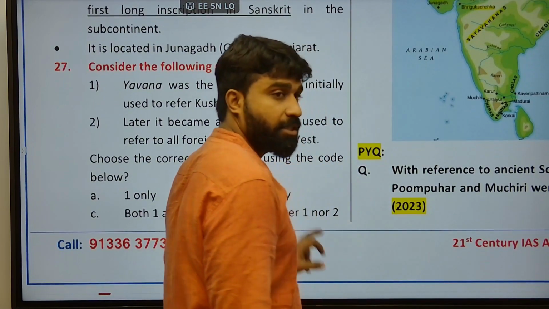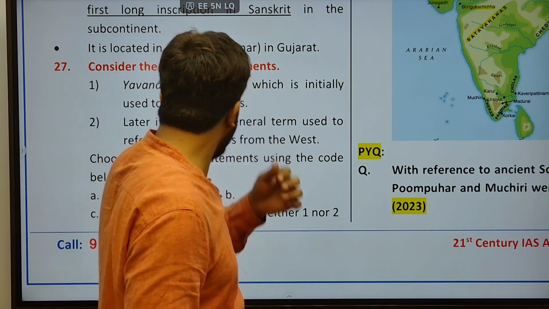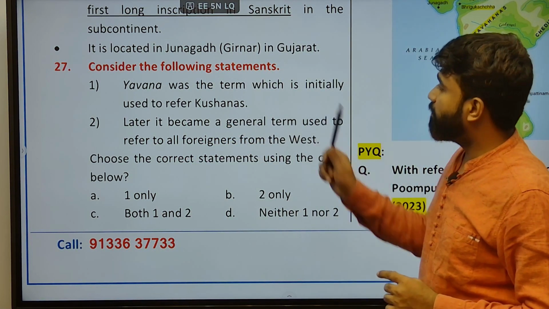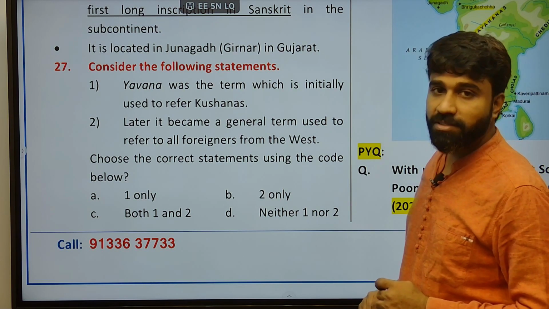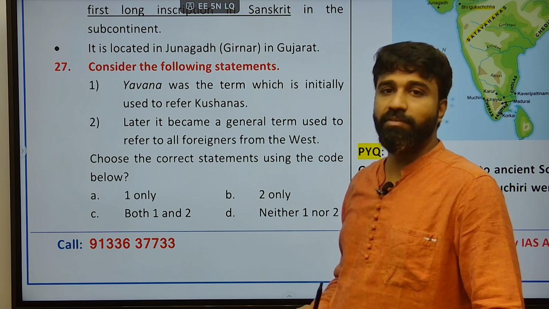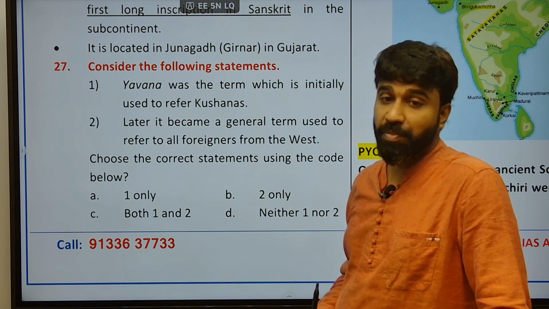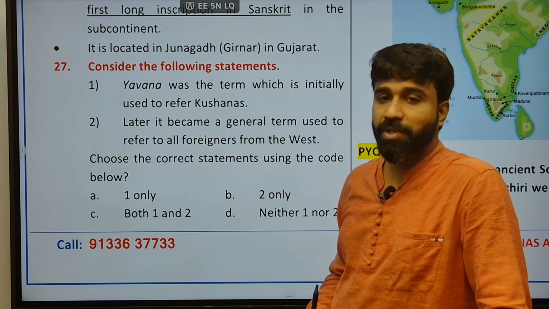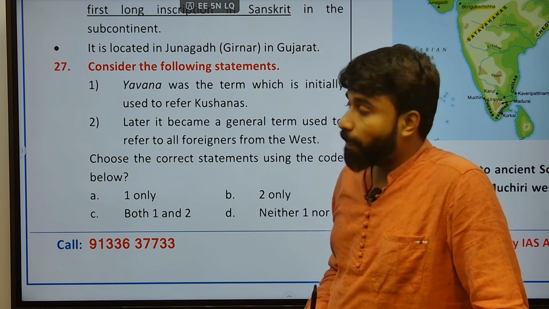Junagadh Girnar inscription, it was also named the Girnar inscription. And the next question, the questions are never ending actually. Consider the following statements. Yavana was the term initially referred to Yavanas, Greeks actually, not Kushanas. They brought this name Yavana, and it is also important that they loved pepper and the other spices. And Yavana Priya, another term asked by UPSC, was the term denoting pepper.